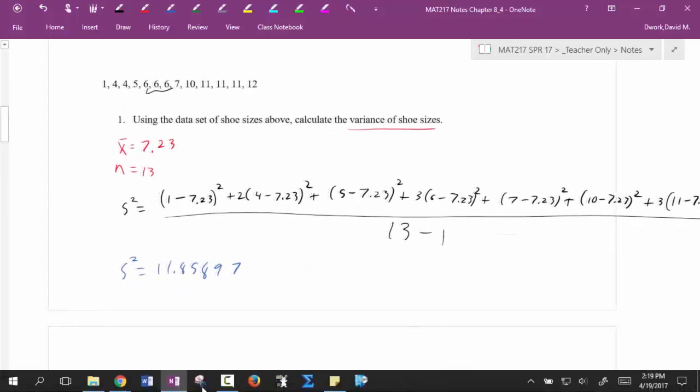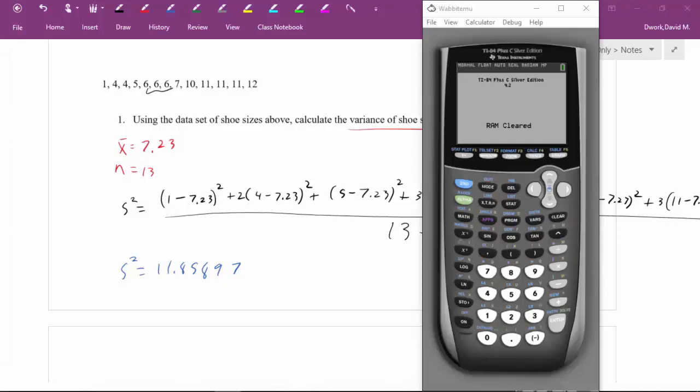So we're going to open up our calculator, and go to the stat button because we're verging into the world of statistics. Then we go to edit, choice number 1, and hit enter. Now in here, we're going to put our lists. The way I want you to put in the list is to put in each unique number. So I'm going to put in 1, then hit enter. Then 4, enter, 5, 6, 7, 10, 11, and 12. Each unique number.